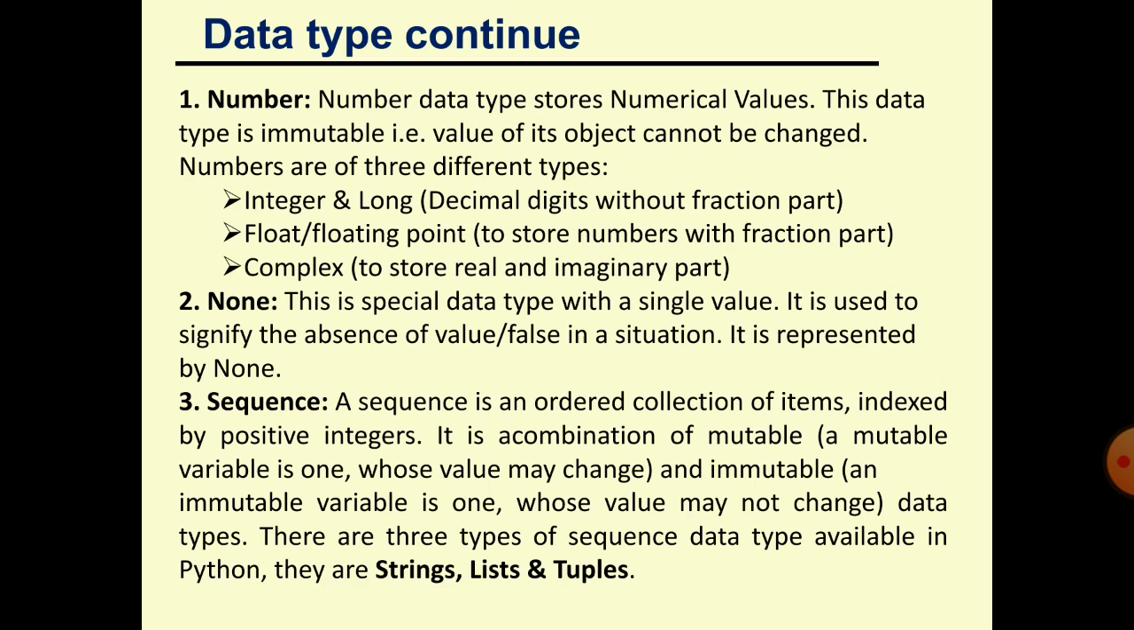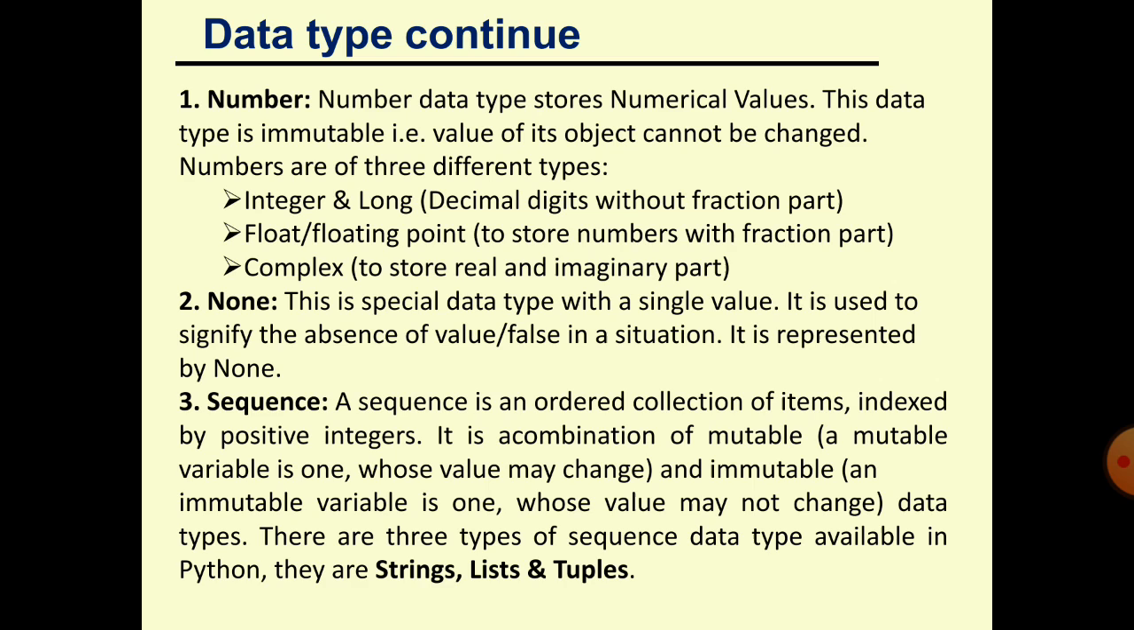None. This is a special data type with a single value. It is used to signify the absence of a value, or a false situation. None means null. If you want to define a variable that is null, where you don't want to store any kind of value, the variable will be none type. Absence of all the data types. No kind of value is stored.